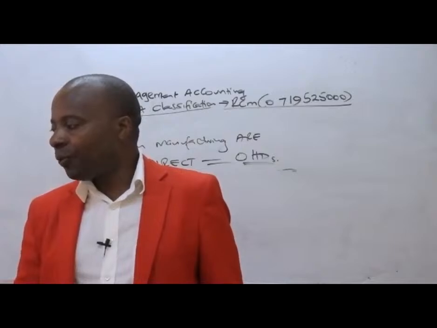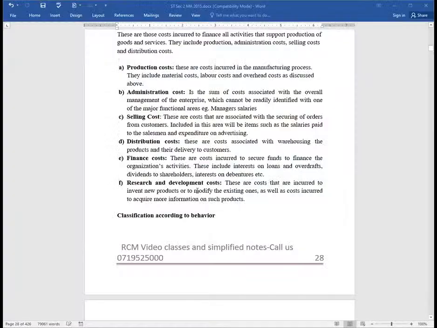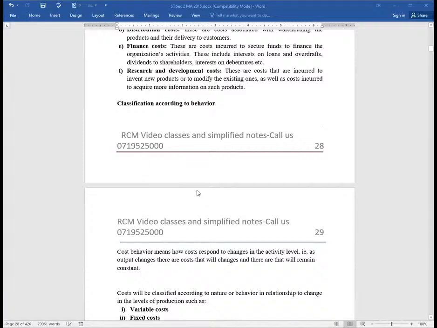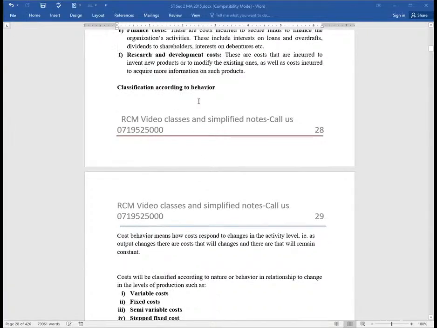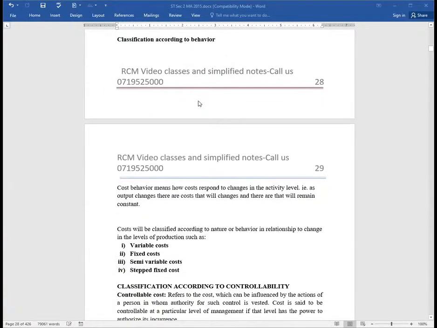Now we go to this other classification that we call behavioral classification, according to cost behavior. How do these behave? Costs will be classified according to nature or behavior in relationship to changes in levels of production, such as variable cost, fixed cost, semi-variable cost, and stepped fixed cost.